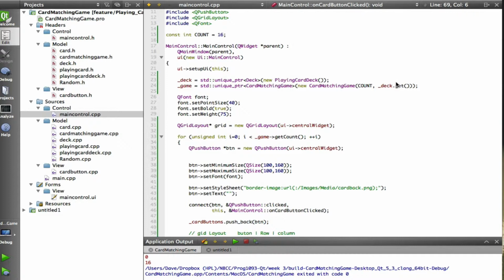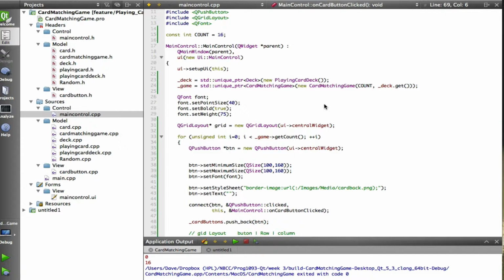So we're just passing the raw pointer to the deck, and in my card matching game, I'm just going to deal count cards off of the deck into the hand. And so now my model is done. I have count, so 16 for now, 16 cards in my hand, and those cards are going to represent the 16 cards that we're going to display on the screen. Or actually what we're going to do is create as many buttons as we have cards in the model.